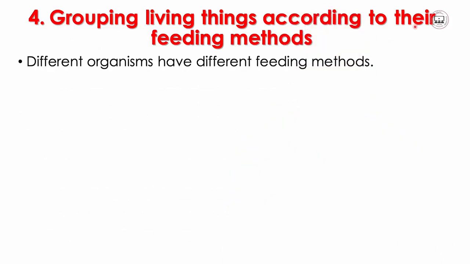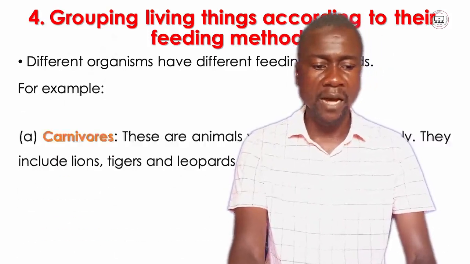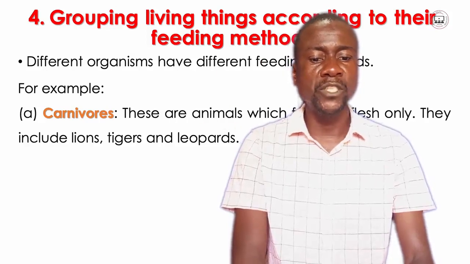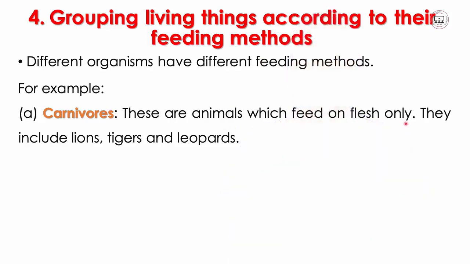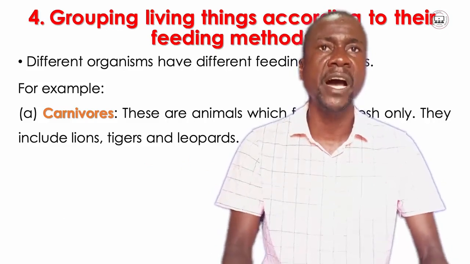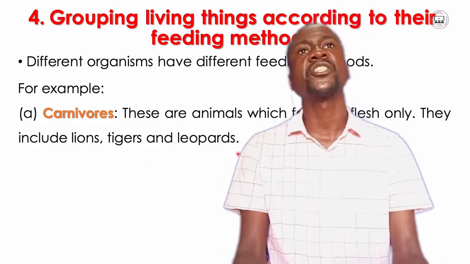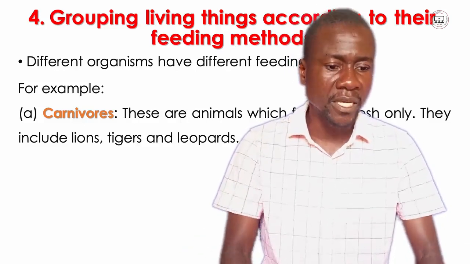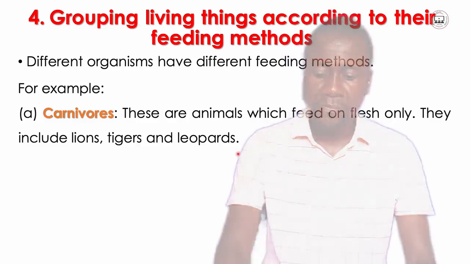Different organisms have different feeding methods. For example, we may have carnivores. These are animals which feed on flesh only, or these are animals which feed on other animals only. They include lions, tigers, leopards, just to mention a few. You may add more examples as far as you discover animals which might feed on flesh only. I may add one from there, like hyenas also might be under the same group of carnivores.